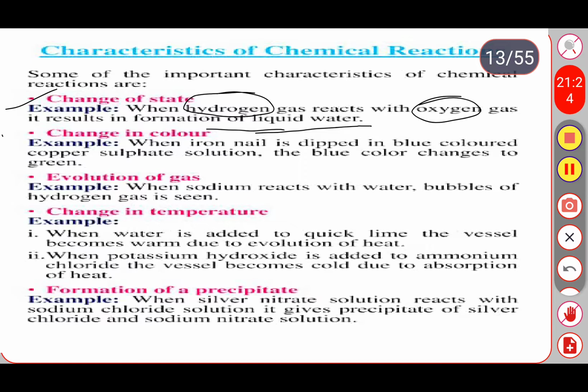Second one, change in the color. So best example, when an iron nail is dipped in blue colored copper sulfate solution, the blue color changes into green. The entire blue color changes into green color. Okay, so this is the best example of chemical changes of color.